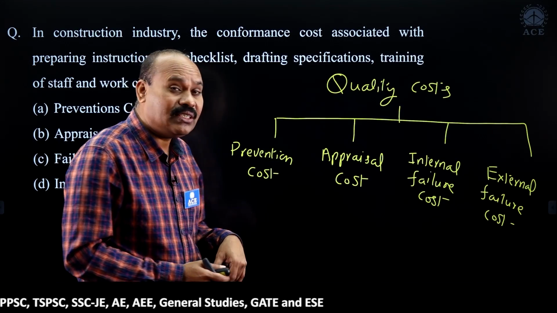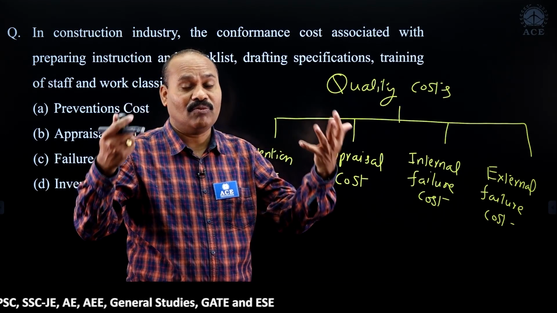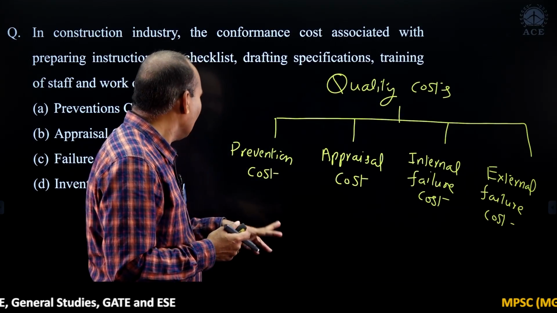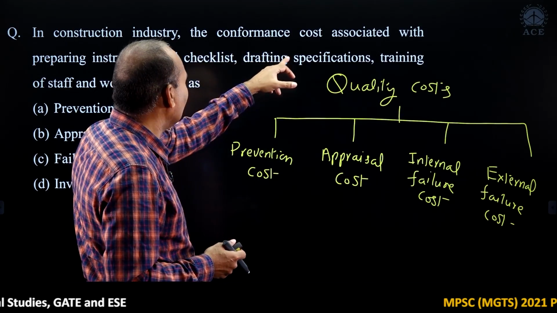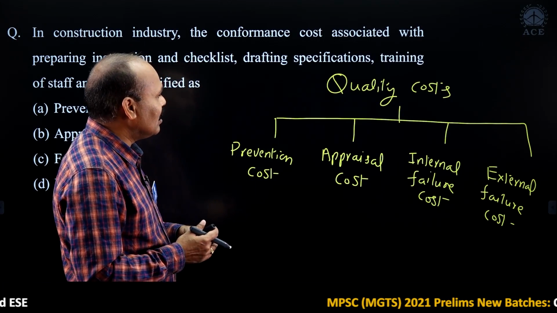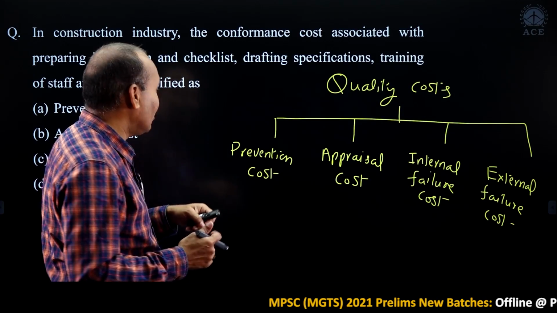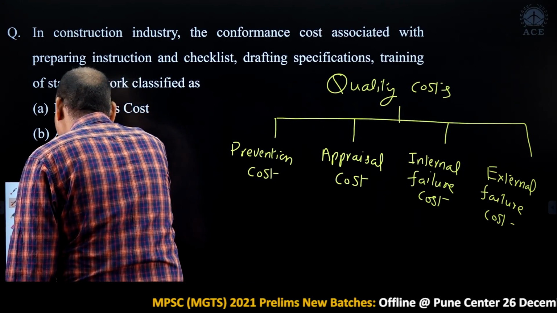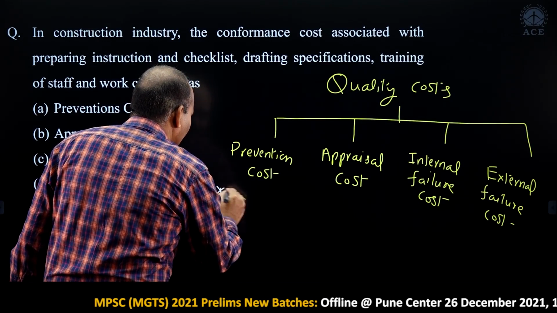And coming to prevention cost, these are what we can say, we are developing a culture, that is prevention cost. So coming to the given data, preparing instructions and checklist, drafting specification, training is a keyword actually. The training and all these things will be under the heading of prevention cost.